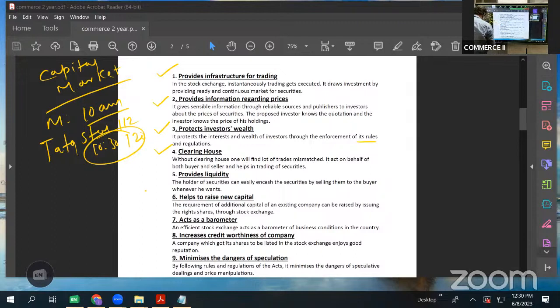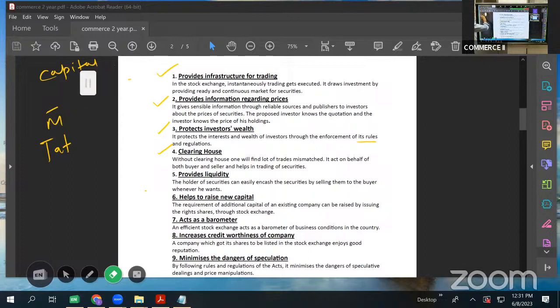Next is clearinghouse. Again, it is very important. I'll tell you how. What does clearinghouse mean? I should simply say clearinghouse means acting as the agent between two parties.